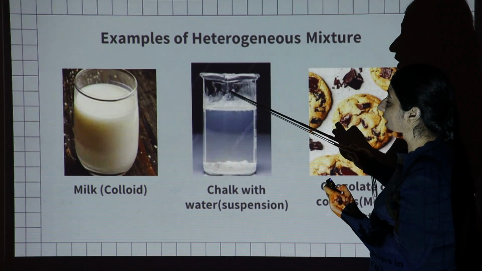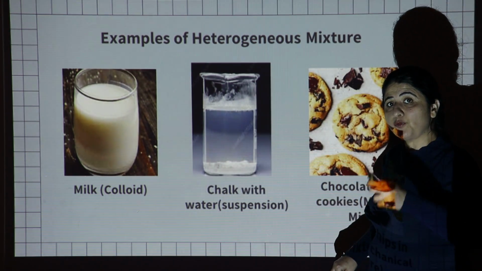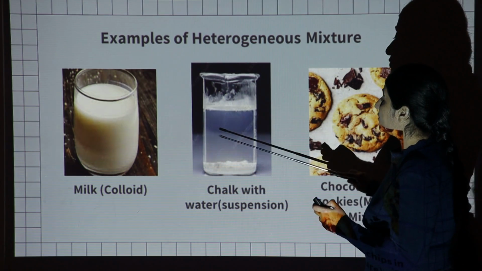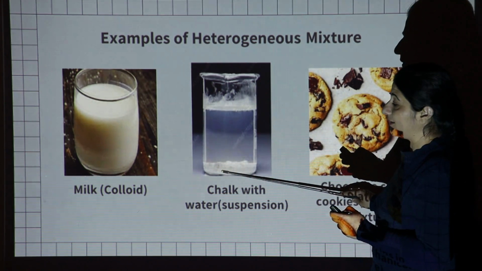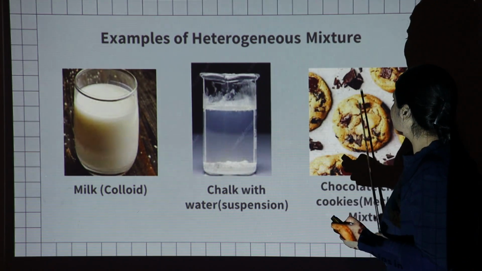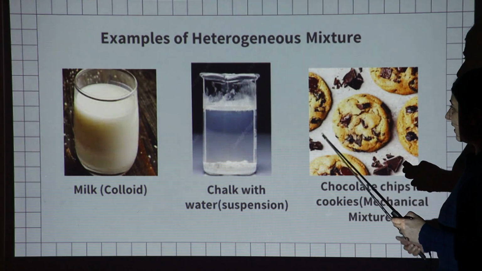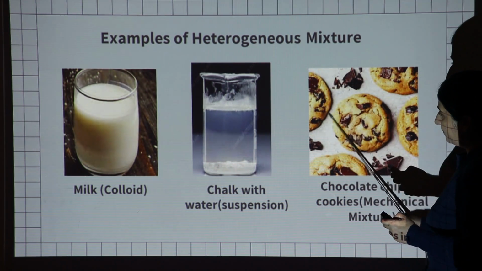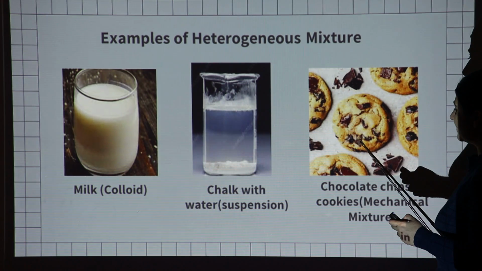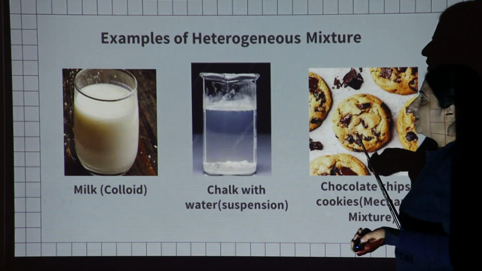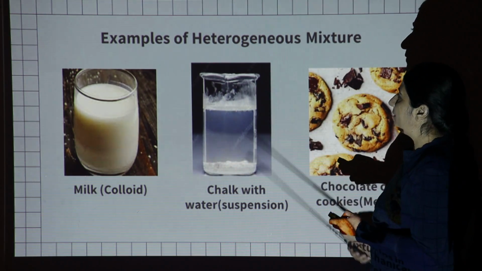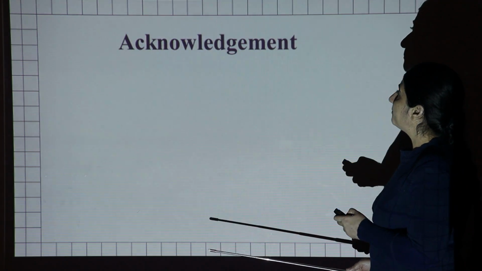So after some time, when we mix the chalk with water, the chalk particles get settled at the bottom. And this is a mechanical mixture in which the chocolate chips in cookies remain separated. So these are the examples of heterogeneous mixture.